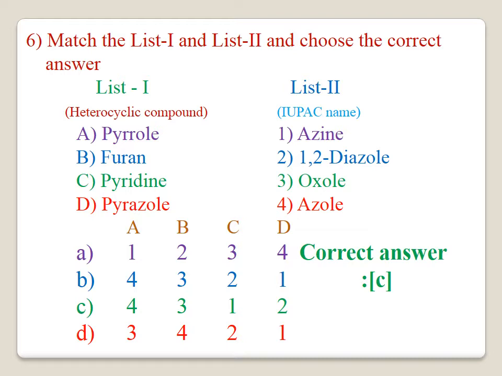Here, if we consider pyrrole, the IUPAC name is azole. For furan, the IUPAC name is oxole. For pyridine, the IUPAC name is azine. And for pyrazole, the IUPAC name is 1,2-diazole. The correct answer for this question is C.